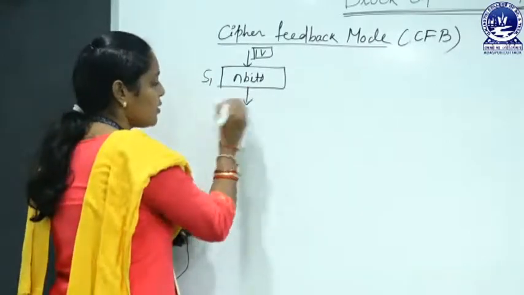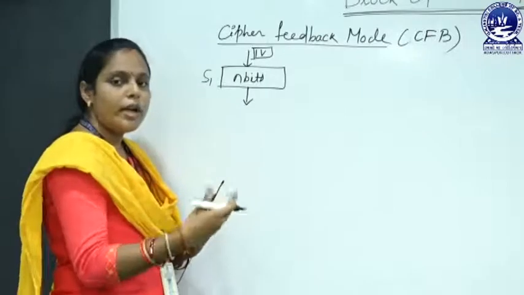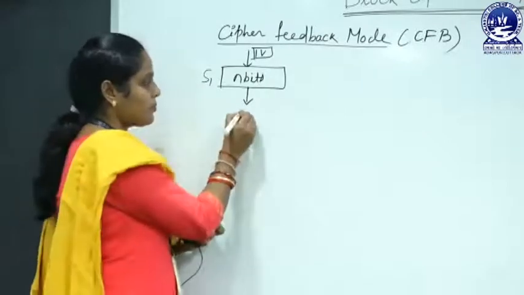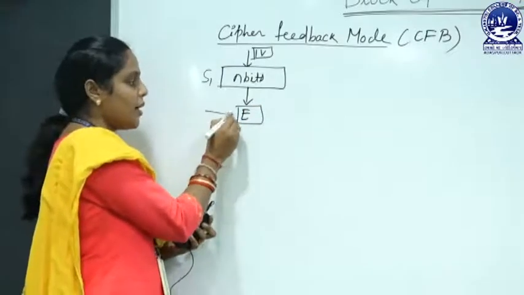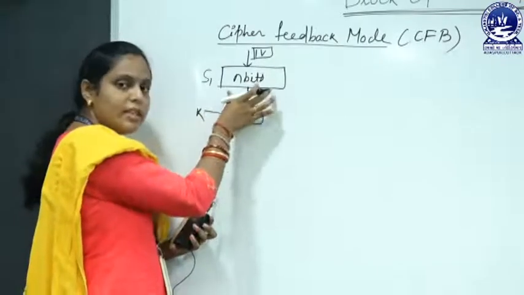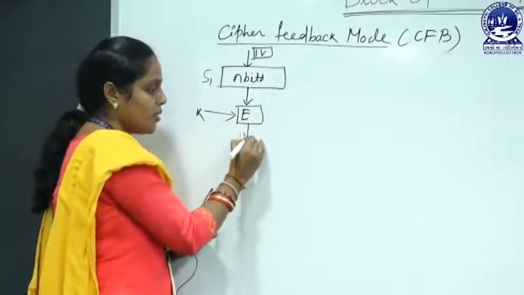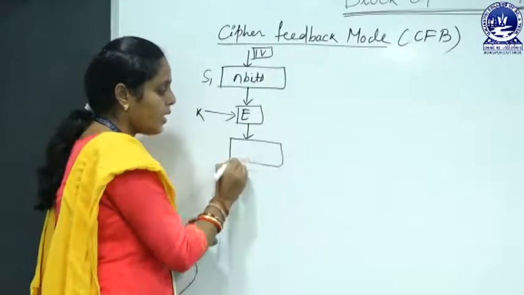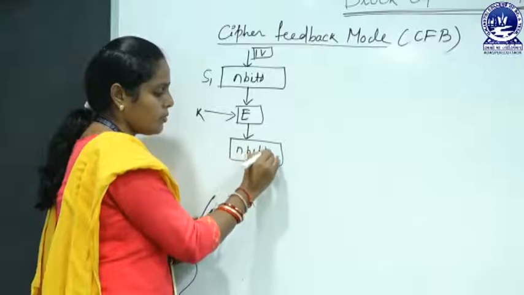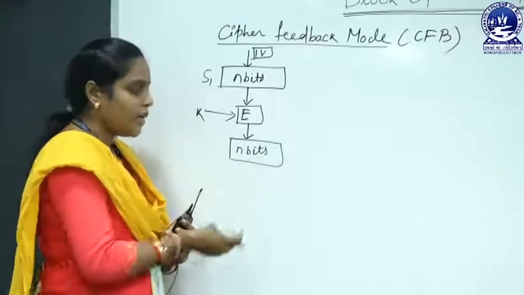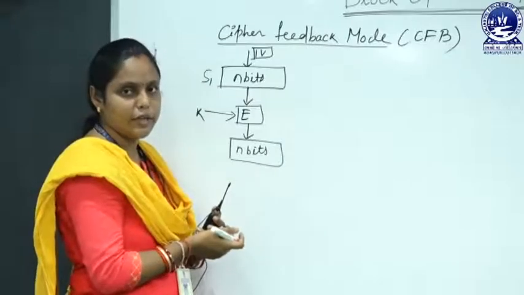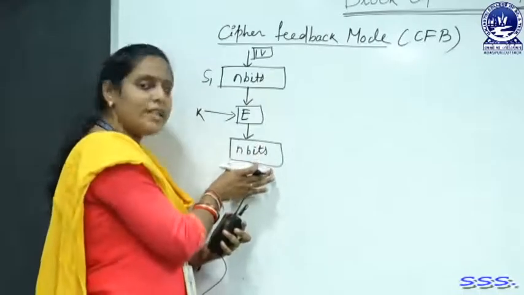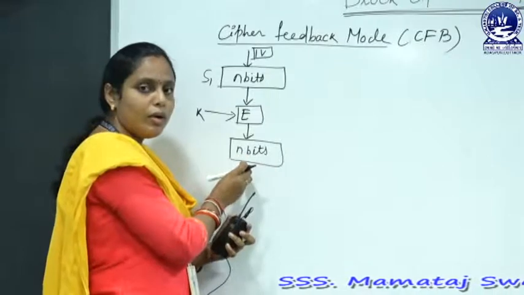After that you use the encryption algorithm and key, you encrypt these n bits, which gives us n bits output. But here suppose our plaintext block size is s bits. That means from these n bits we have to take s bits.